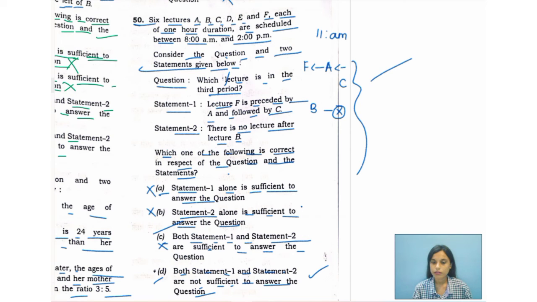Statement 2 alone is sufficient? No. Option C, both statement 1 and statement 2 are sufficient? No. Option D says both statement 1 and 2 are not sufficient to answer the question. Yes, this will be correct because from these two points we are not able to frame anything. The timings are not given clearly.